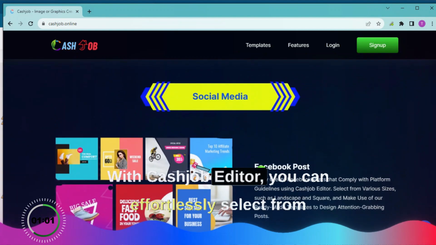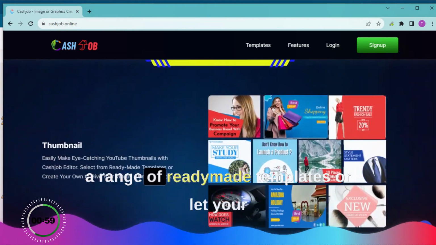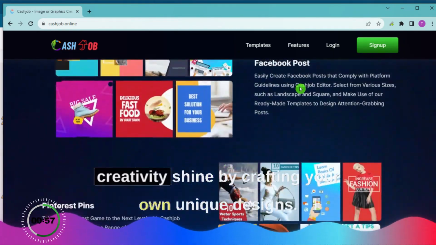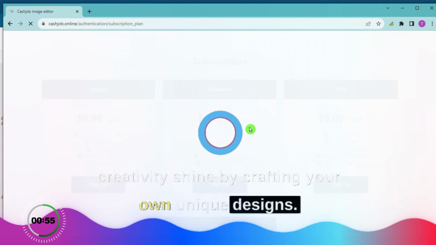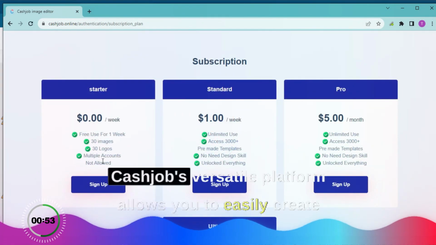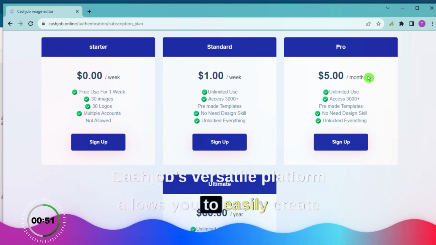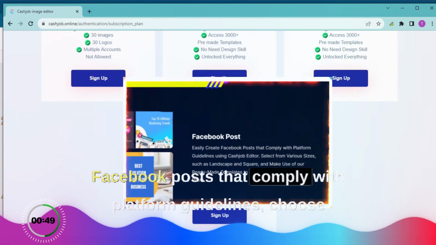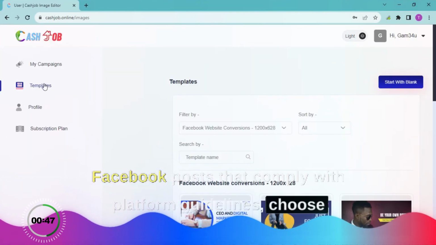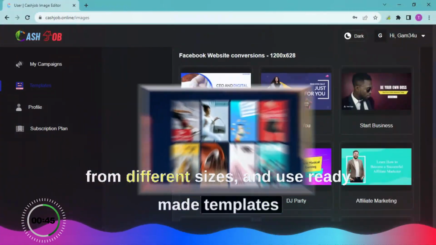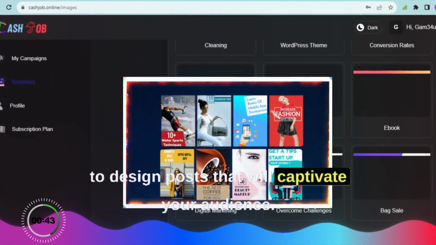With CashJob Editor, you can effortlessly select from a range of ready-made templates or let your creativity shine by crafting your own unique designs. But it doesn't stop at YouTube. CashJob's versatile platform allows you to easily create Facebook posts that comply with platform guidelines. Choose from different sizes and use ready-made templates to design posts that will captivate your audience.